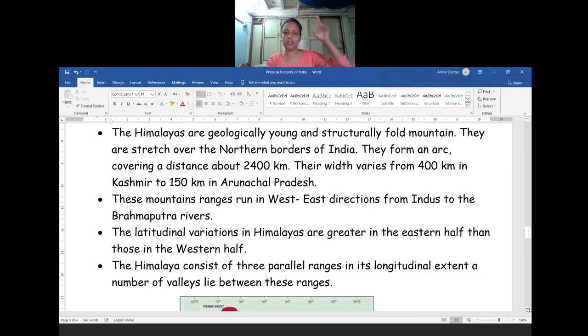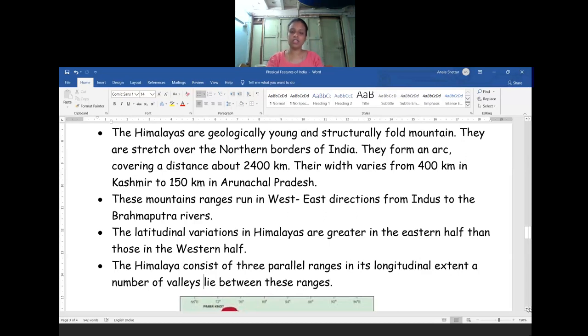In Jammu and Kashmir, a larger percentage of area is covered by the Himalayan mountains, that is, the width. In Arunachal Pradesh, only some parts, about 150 kilometers, are covered by the Himalayan mountains. These mountain ranges run in the west and east direction from the Indus to the Brahmaputra river. We will see the direction of these mountain ranges.